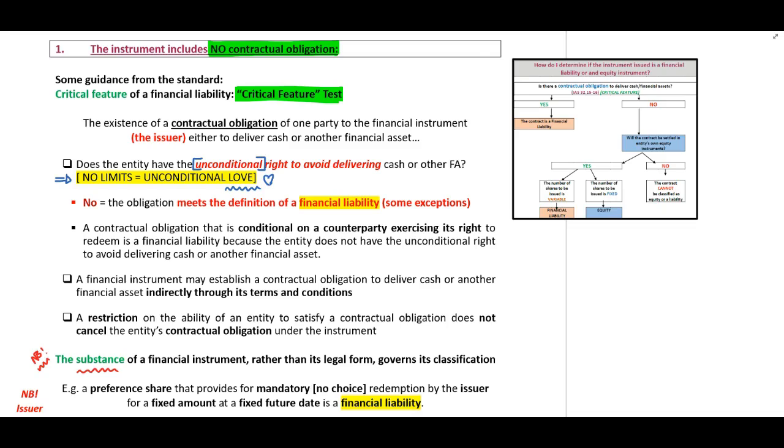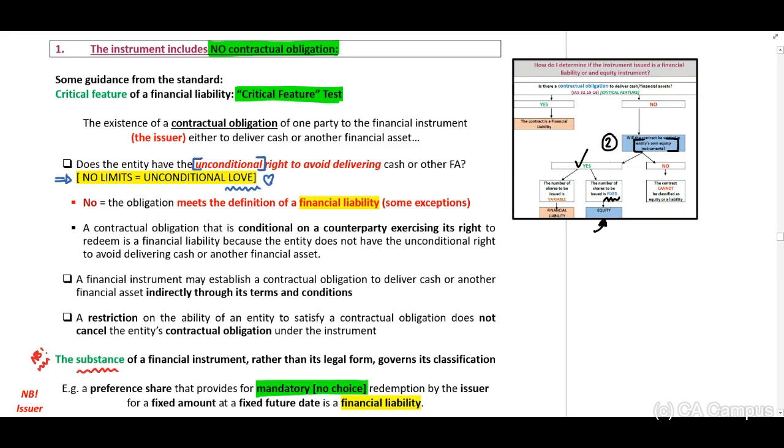For example, when we look at preference shares, if the preference share provides for mandatory redemption, now what's the meaning? There is no choice. They have to redeem the shares by the issuer for a fixed amount at a fixed future date. Now, when you look at our black box, if we are talking about question number 2, will the contract be settled in the entity's own equity instruments? Yes. For a fixed amount, then this will be equity.